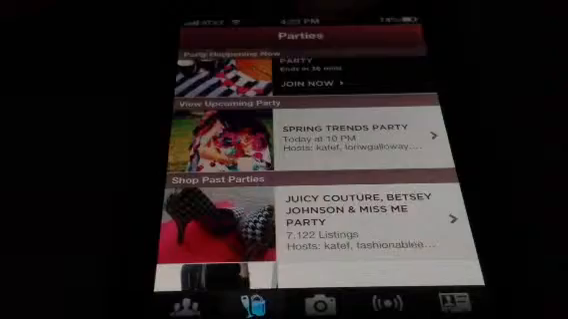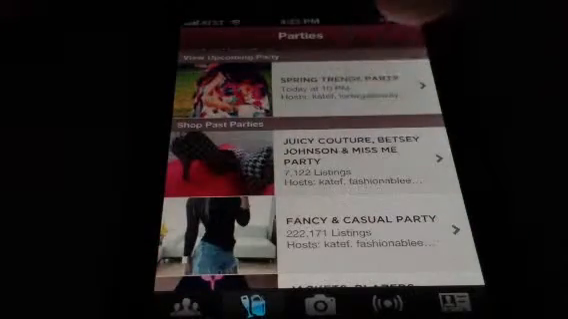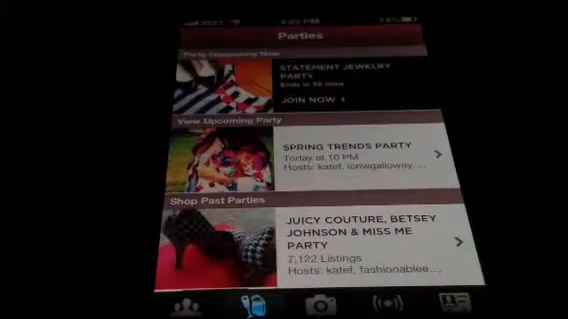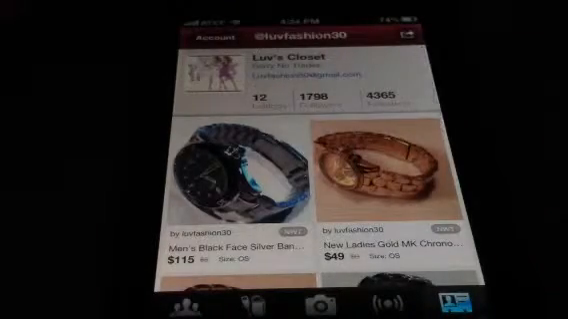Okay, now the parties, I think you understood pretty good. That was the parties that are happening now, parties that are upcoming, and then shop blast parties. So these are the ones that have already expired, but they're still there, so people can go in and see them. But when you post an item, it goes right into the feed. So whoever's following me, see, as of right now, if you go to my closet, that's my closet. These are the items I'm selling right now.